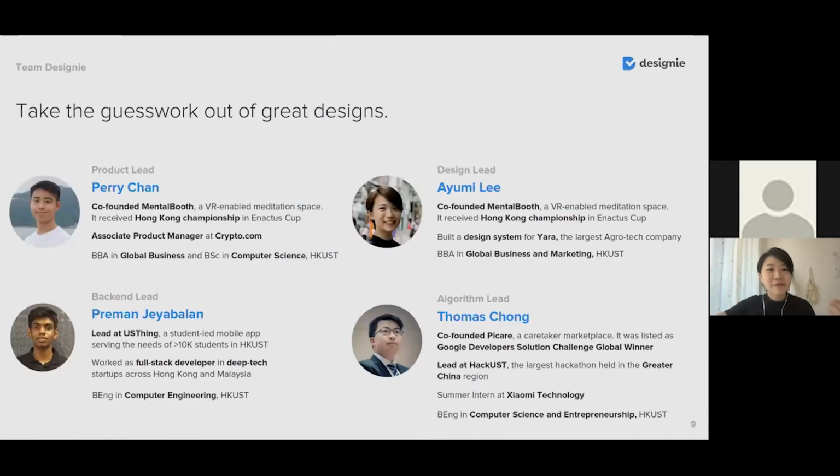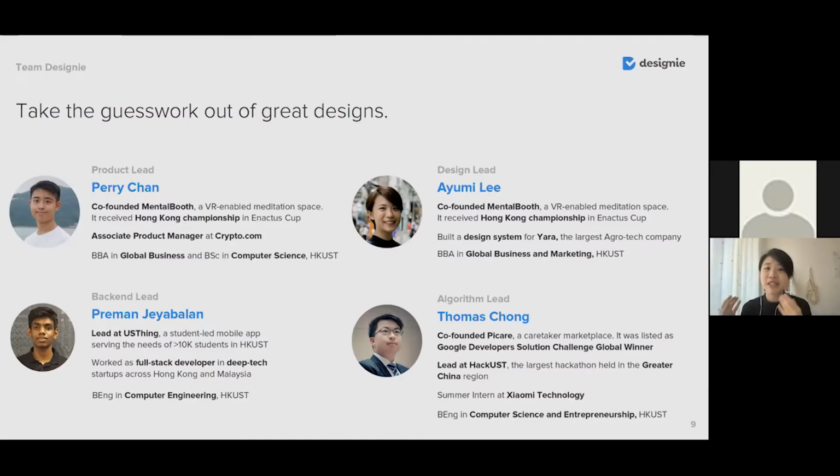One minute left. And for the team, Perry, Thomas, and Preeman are my co-founders too, and we all have very relevant work experience as shown in the slide. Well, for our story, we actually met one another as the core team of Google Students Developer Club, as well as a student-led startup in our college.